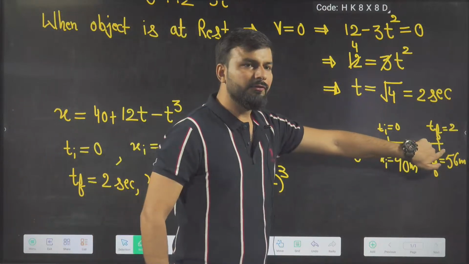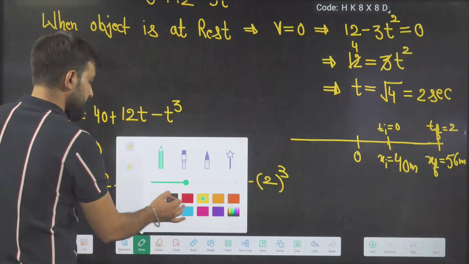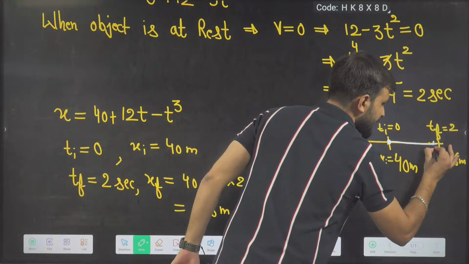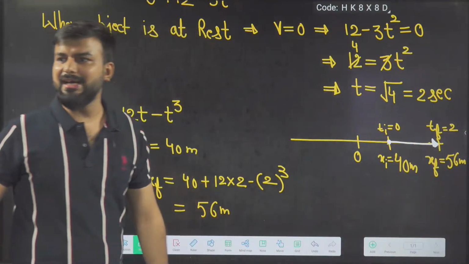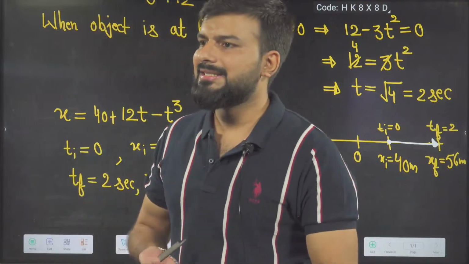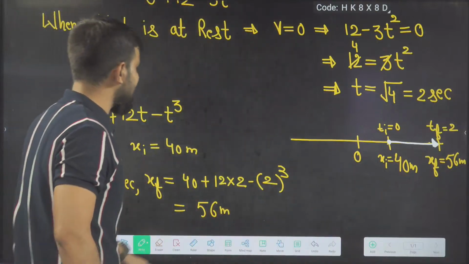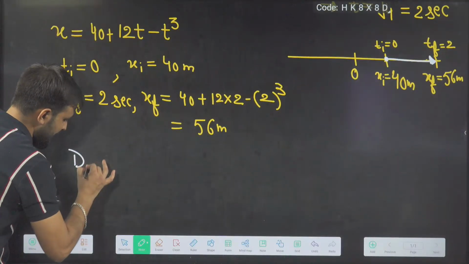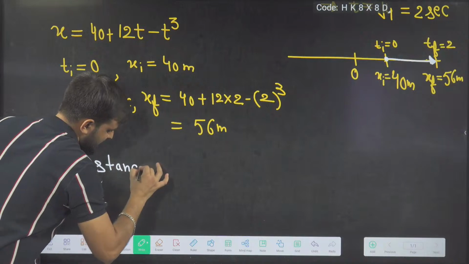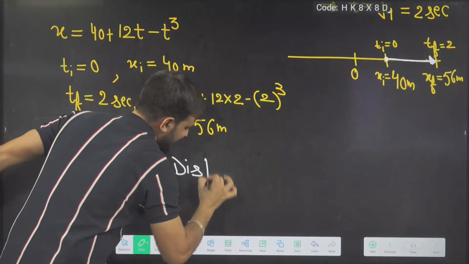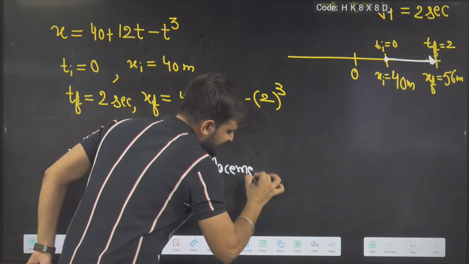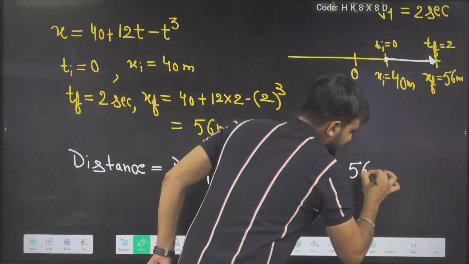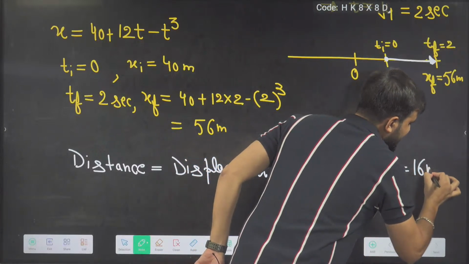Initial 40, final 56. What is the distance covered? What will be the distance covered, beta? Tell me fast. From here it has started and here it has reached. So in this case, again, displacement and distance both are equal. So in this case also, distance will be equal to displacement, and that is x final minus x initial. 56 minus 40, again 16 meter.